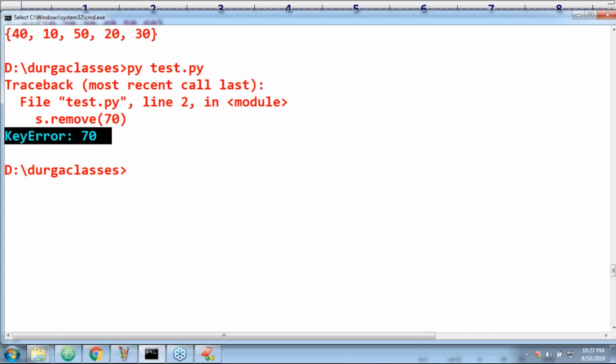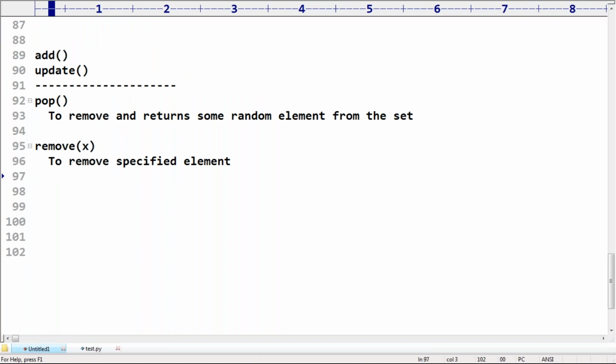Sharavanan, it is not applicable. Anyway, all those APIs we will discuss soon. Don't worry. It's not applicable to pop. Okay, clear, right? Any doubt about the pop method and the remove method? If you want to use the pop method, the set should not be empty. If you want to use the remove method, compulsorily the specified element should already be available. That's all. This is the second method.